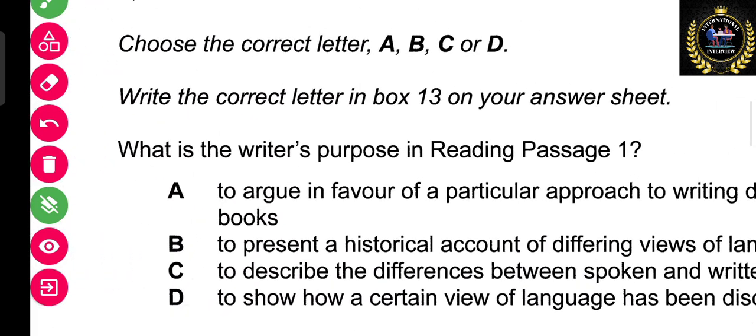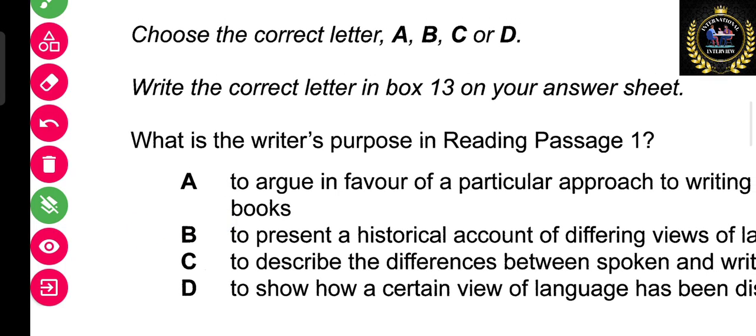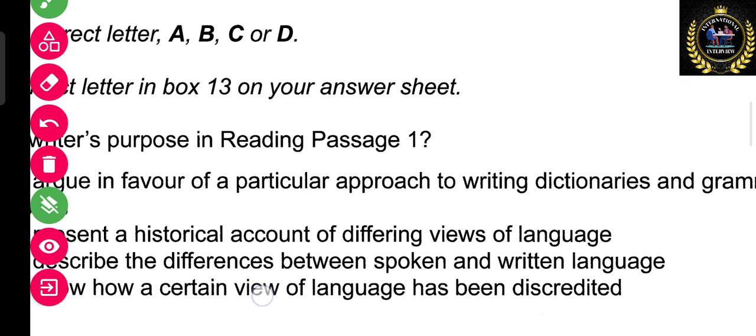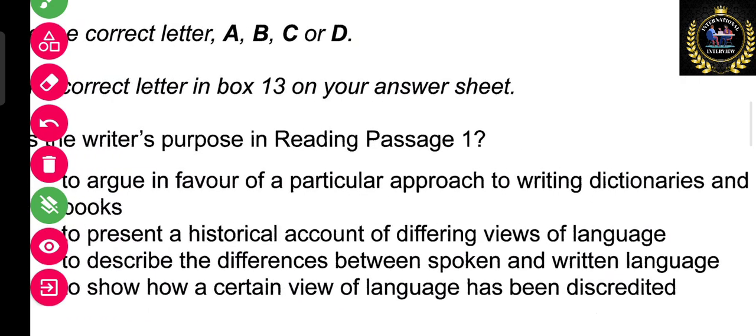The last question for you: what is the writer's purpose about this paragraph? I will give you the answer and also show the position, and you can read the paragraph and get the rest of the answers. So here the answer will be B. Answer will be B. Let's see what is mentioned: to present a historical account of different views of language.